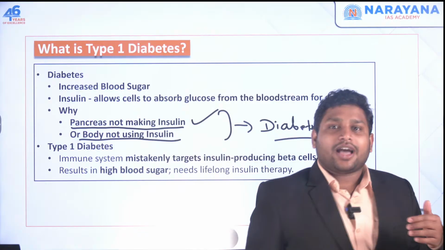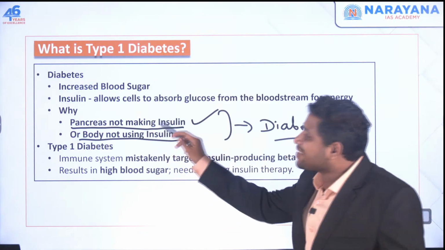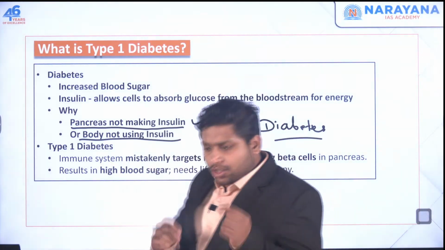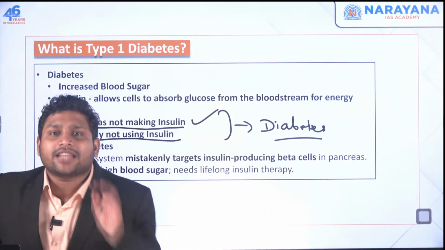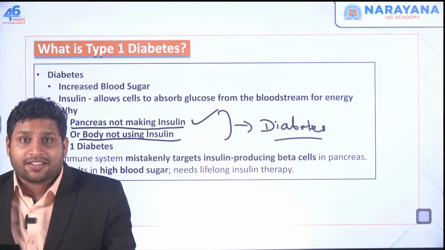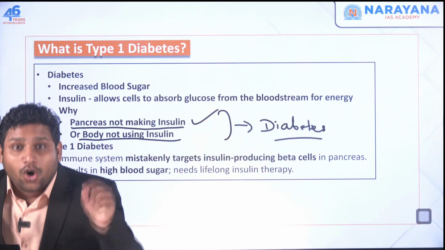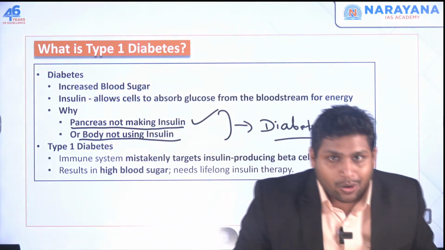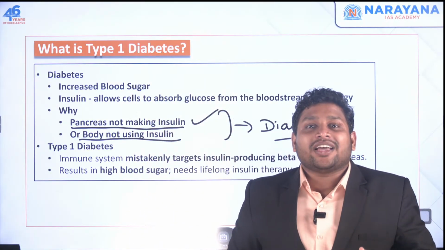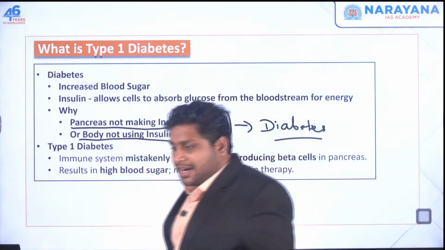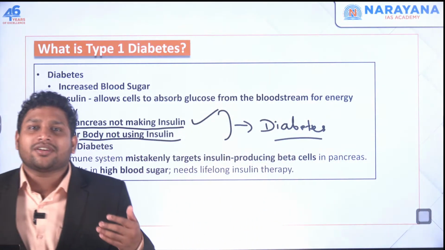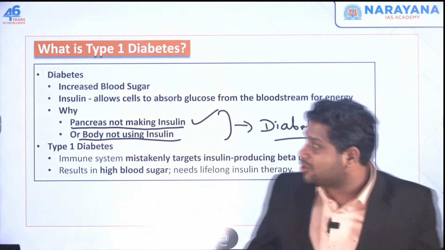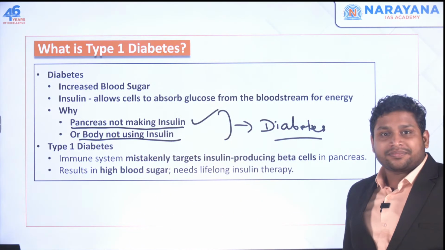Okay, when you say I've got diabetes, that means this is something that is happening in your body. So when this happens, what will happen? The sugar will not be absorbed by the cells. That means the sugar will remain in the blood itself. That means your blood will have a lot of sugar content or glucose. This is what we call increased sugar, right? We say that the blood sugar level has increased. Why has it increased? Because this sugar is not absorbed by the cells, because you don't have the insulin, right?